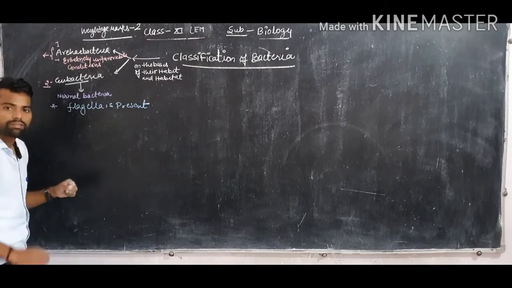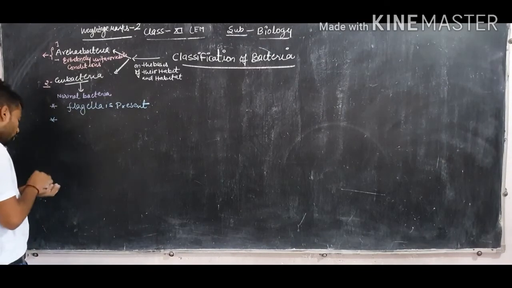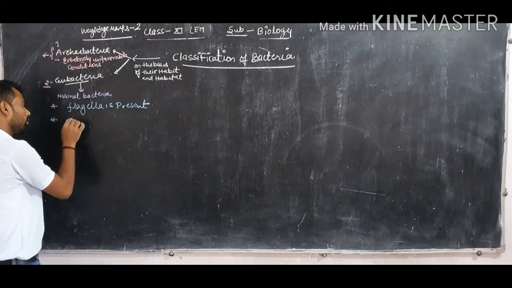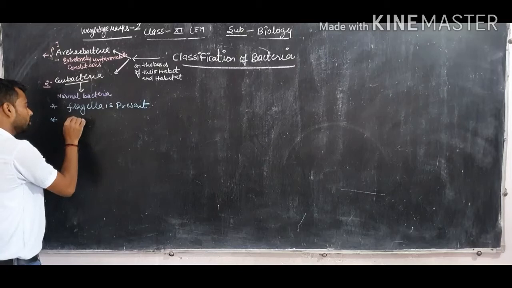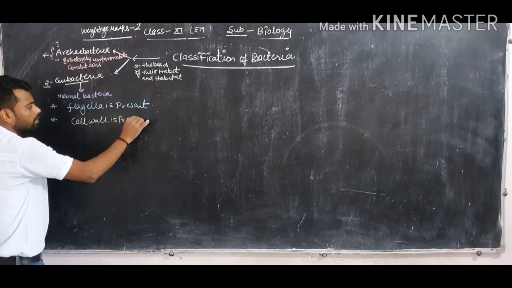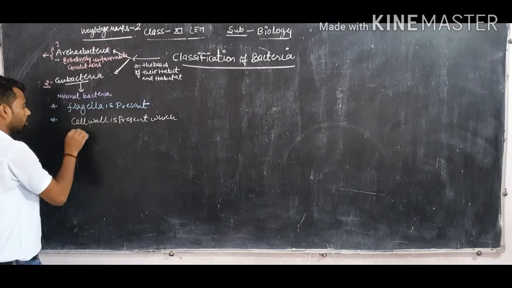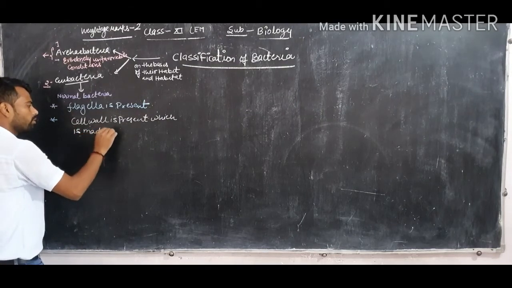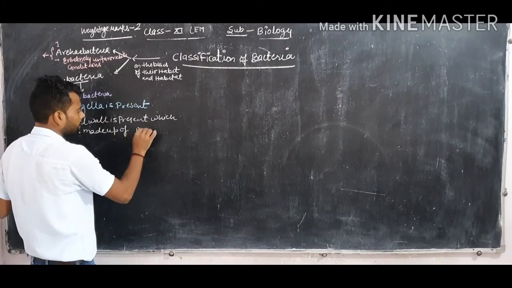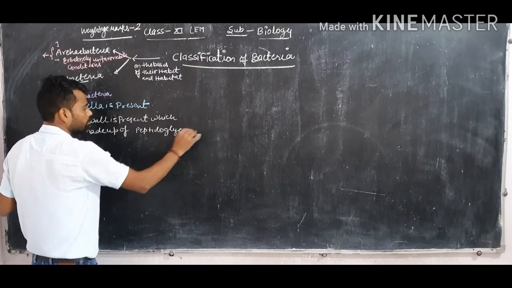The bacteria which have flagella are called Eubacteria, and they have another special structure. All the Eubacteria have a cell wall present, which is generally made up of peptidoglycan.